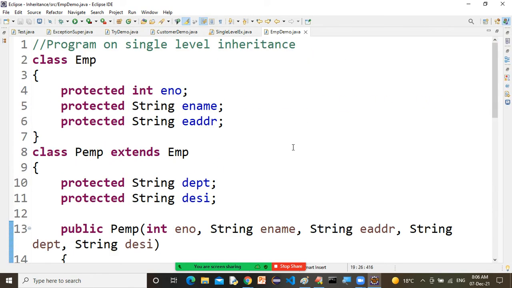So this is the first program on single level inheritance, with real time examples. Better to take this screenshot, and if you have any doubt, please chat. Please take the screenshot up to line number 13. In line number 13 we have a parameterized constructor.